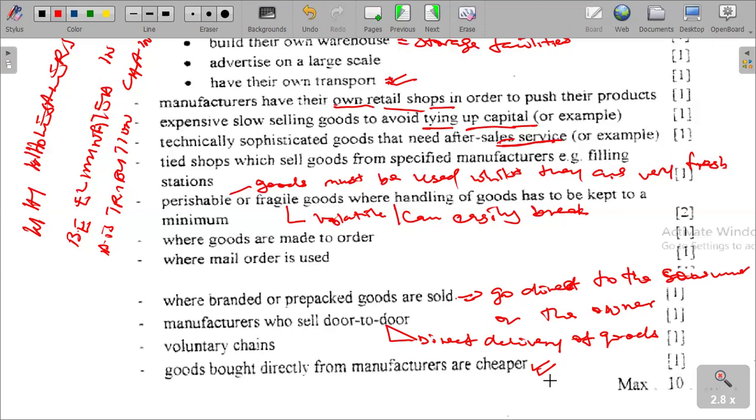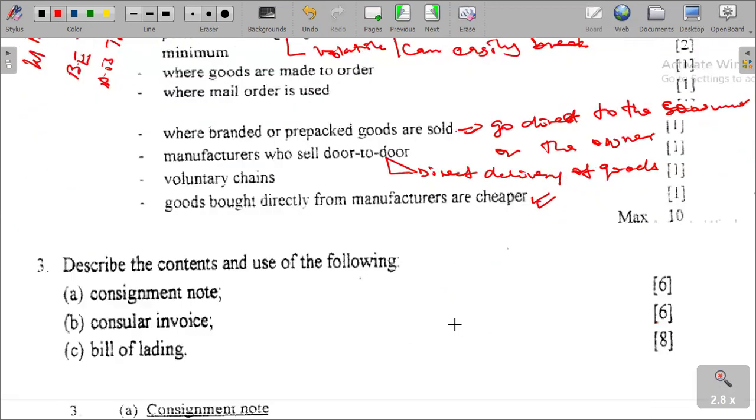Reduction of cost is there, because goods are bought directly from the manufacturers. So we are saying there are certain discounts which can be achieved by businesses by buying straight from the manufacturers. So please take note of that.